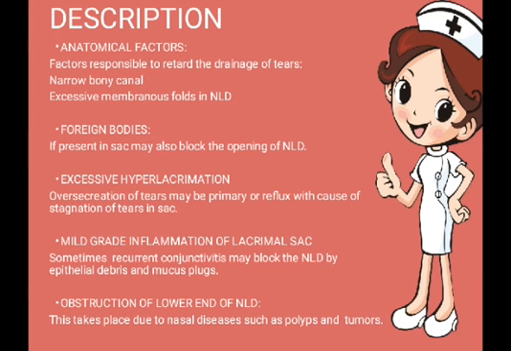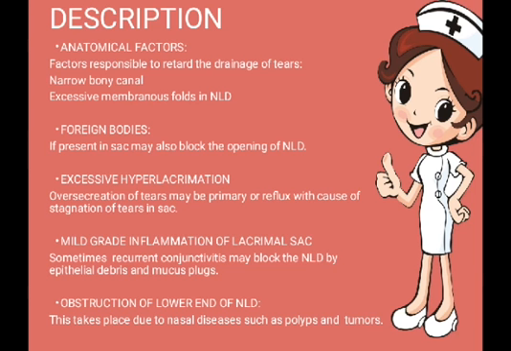Next one, excessive hyperlacrimation, a lot of watering. Now over-secretion of tears may be primary or reflex, with the cause of stagnation of tears in the sac. Watering of the tears may be due to both of these reasons. It may be due to a primary reason and it may be due to a reflex reason, and it becomes the cause of stoppage of tears in the sac. The tears get stopped in the sac and it will not allow the tears to drain off through the nasolacrimal duct, or the way is closed from which the tears have to go from the lacrimal sac to the nasolacrimal duct. So the tears get permanently stopped in the sac.